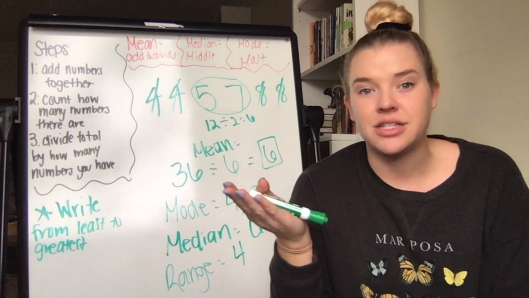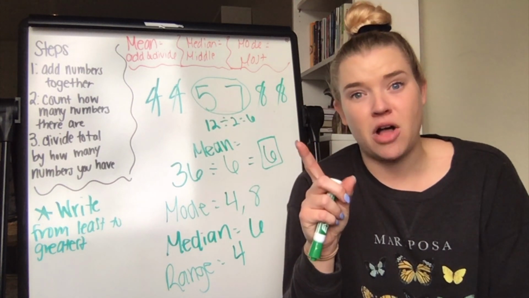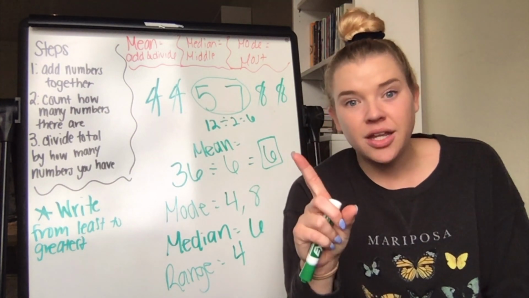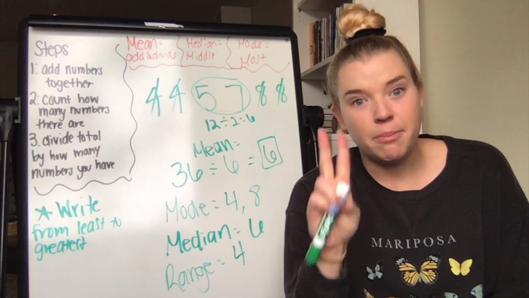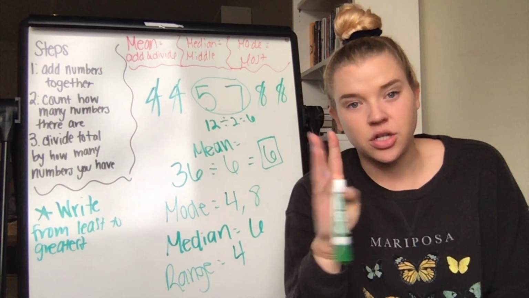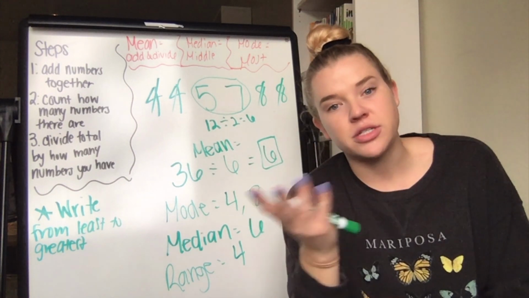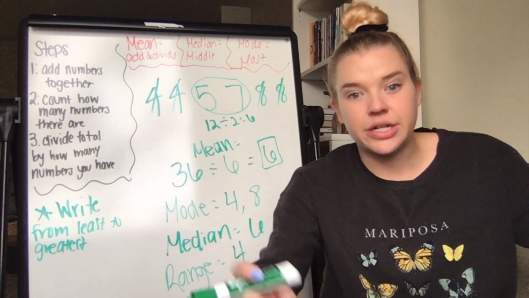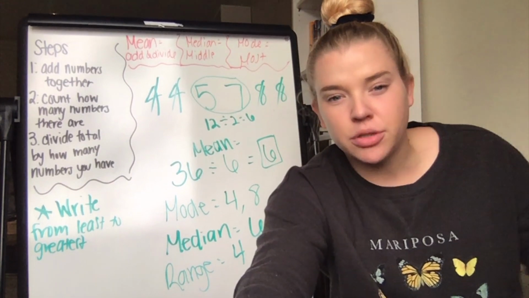can recognize the difference. The biggest thing that I see that throws people off is just not remembering which one's mean, which one's median, which one's mode. Mean, add up and divide. Median, middle. Mode is most often. Range is your biggest number minus your smallest number, or it's kind of like the range of numbers within your series. But we'll do another example.